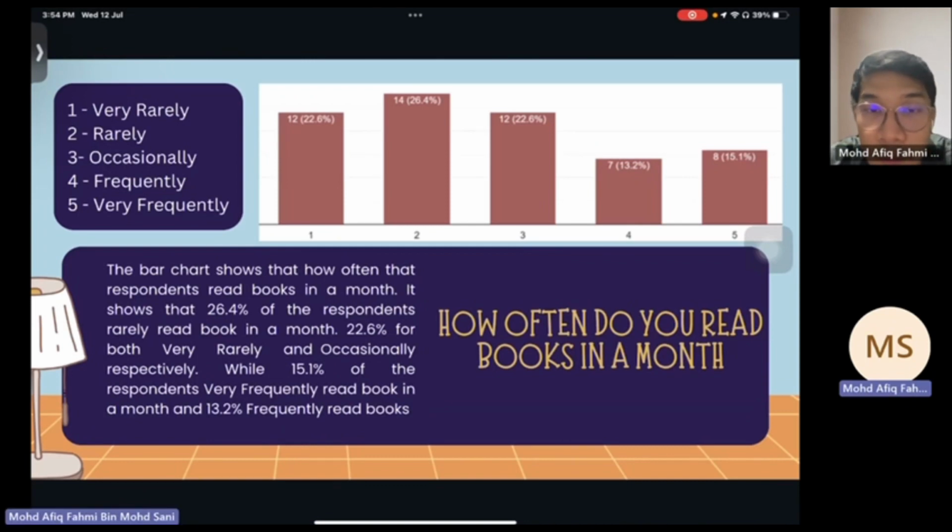My name is Muhammad Afiq Fahmi bin Muhammad Sani, and my ID is 22003060. So for my slide, the bar chart shows how often the respondents read books in a month.